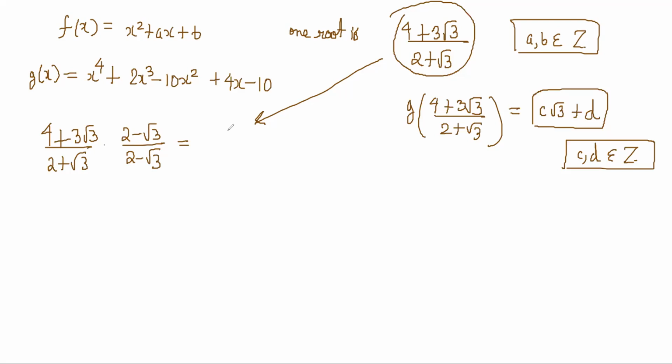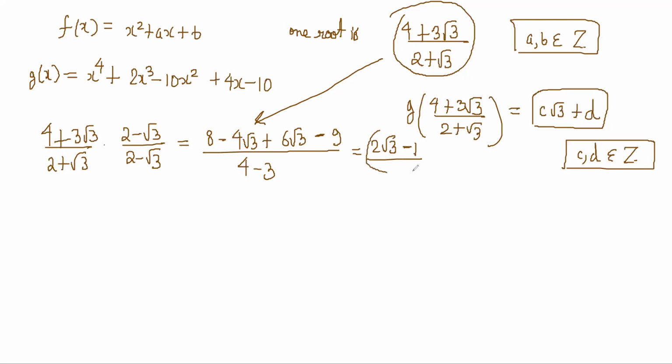On top it becomes 8 minus 4 root 3 plus 6 root 3 minus 3 into 3, which is 9, and at the bottom 4 minus 3. So this becomes 2 root 3 minus 1.